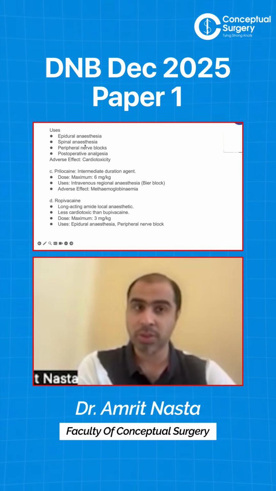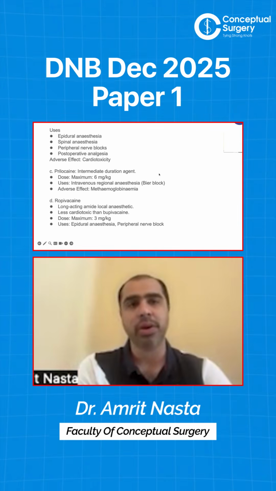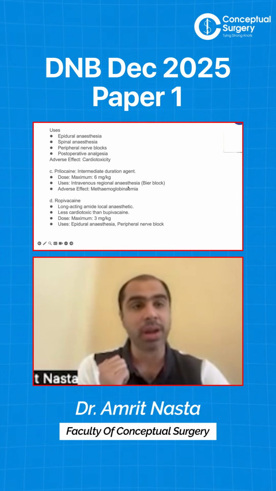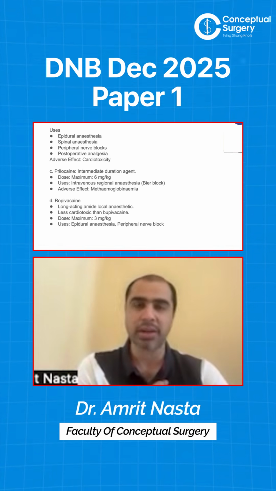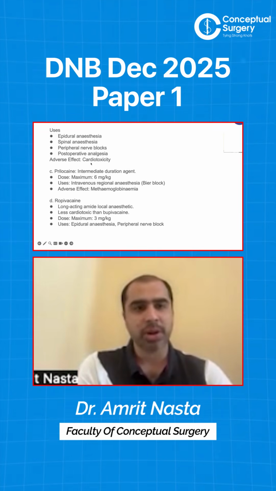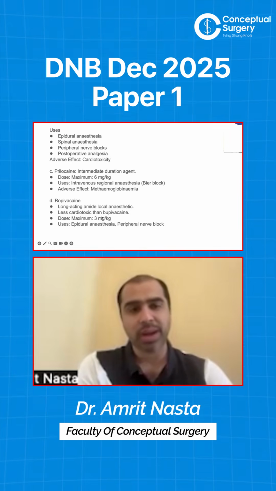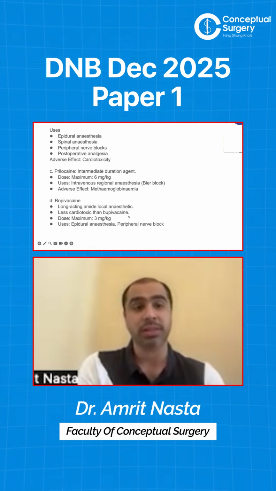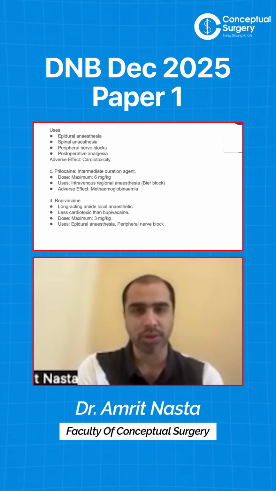Bupivacaine is the one we use in spinal and epidural because it has a longer action, but it is having some cardiotoxicity, so it should never by mistake be given intravenously, right? Even lignocaine is arrhythmogenic, but bupivacaine can be worse. Then you have the others, prilocaine, ropivacaine. Prilocaine is 6 mg per kg. Ropivacaine is 3 mg per kg. Ropivacaine is the one that we commonly use in nerve blocks. So these are the drugs with their dosage you should know.